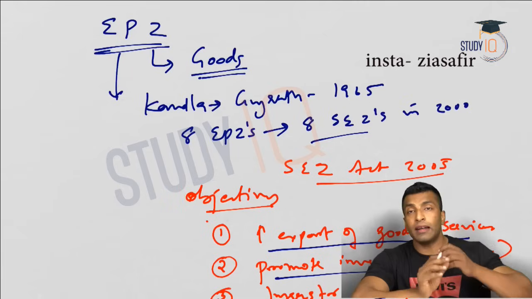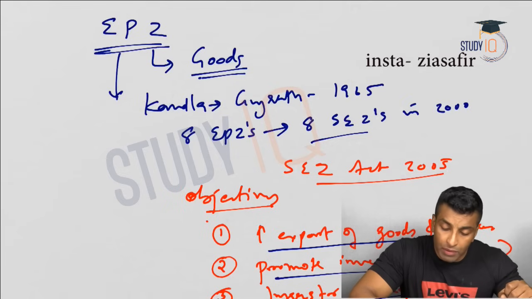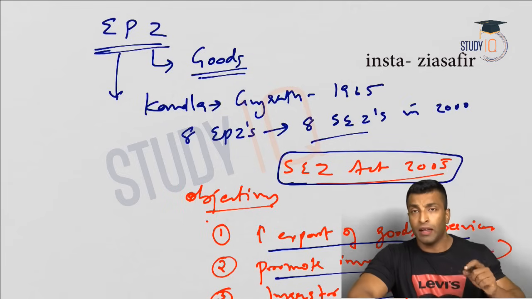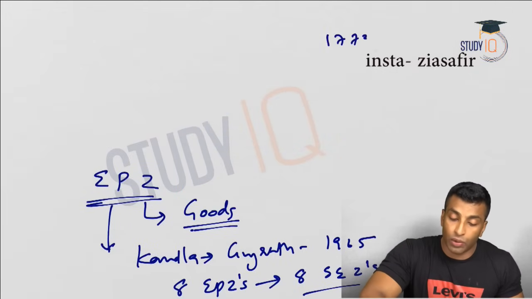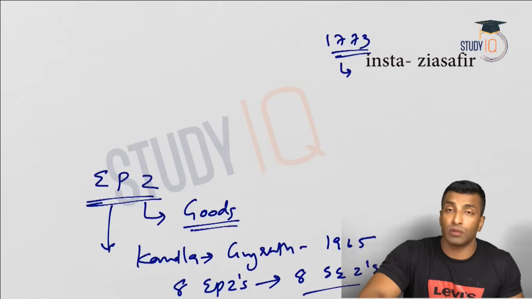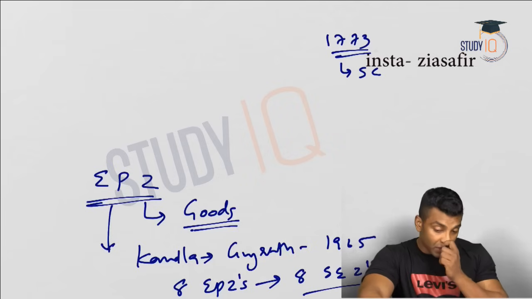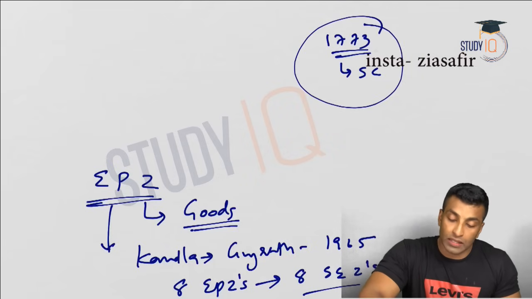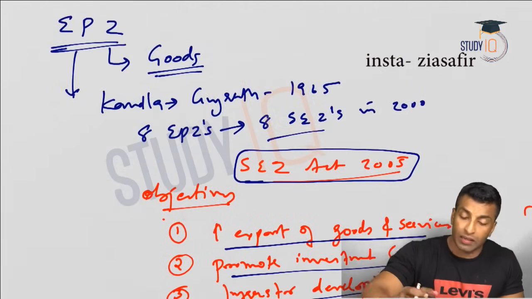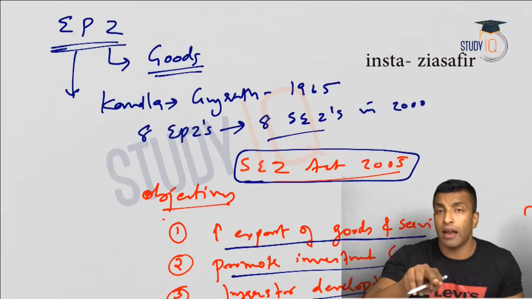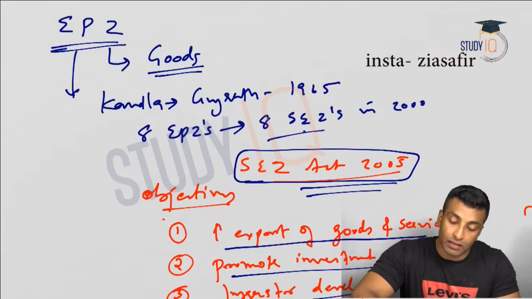But you need to remember that the Act was in 2005. Just like when we discussed the 1773 Regulating Act, we said the provision was to establish a Supreme Court, which was established in 1774. Like that, there can be a difference between the year in which something was established and the actual Act. Here the Act is much later, in 2005, but this happened in 2000.